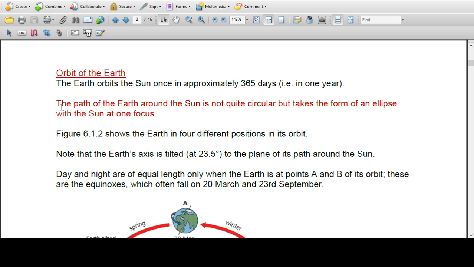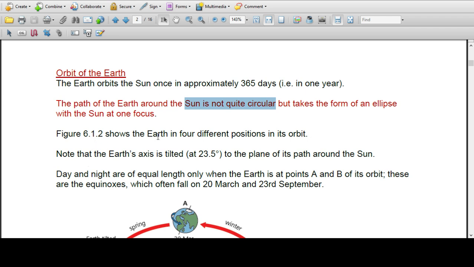The path of the earth around the sun is not quite circular, but somewhat elliptical, taking the form of an ellipse with the sun at one focus. The earth revolves around the sun in an elliptical path.